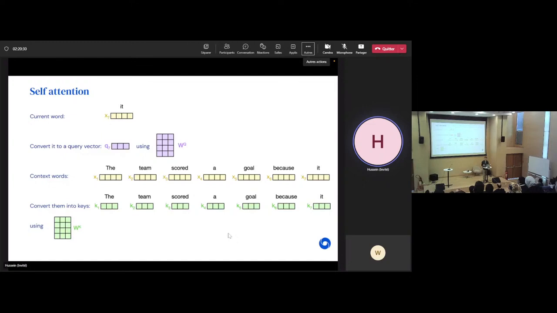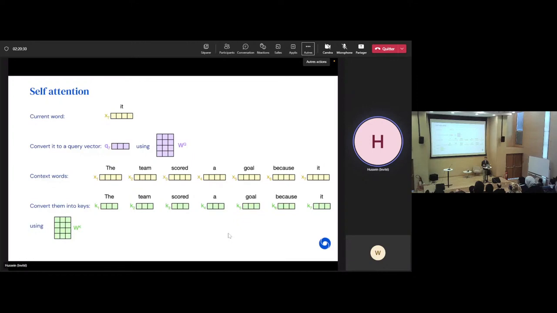It embeds the information about which words from the context we care about. Then we take all the context words and convert them to key vectors, again with one learnable transformation, this matrix WK. So now we have our query vector, Q7, and 7 key vectors, K1 to K7.